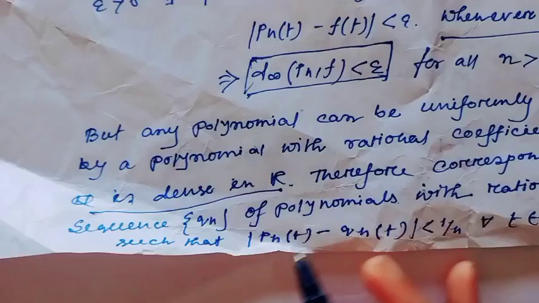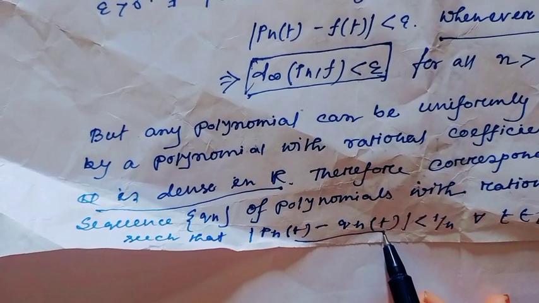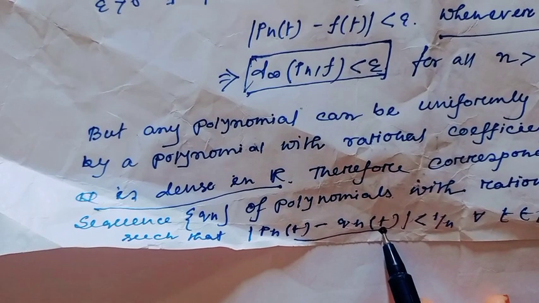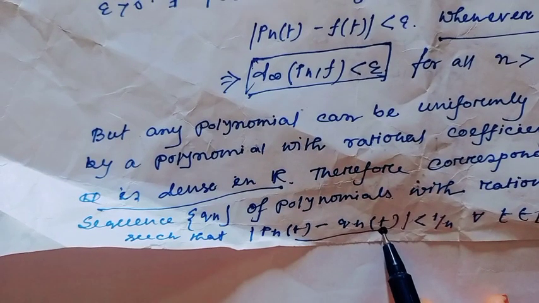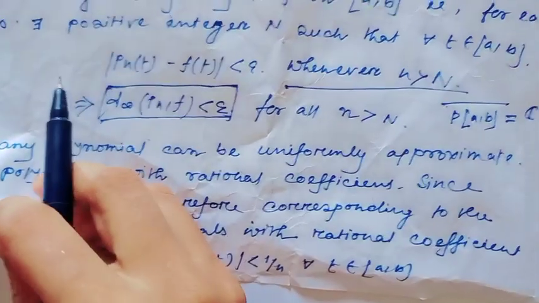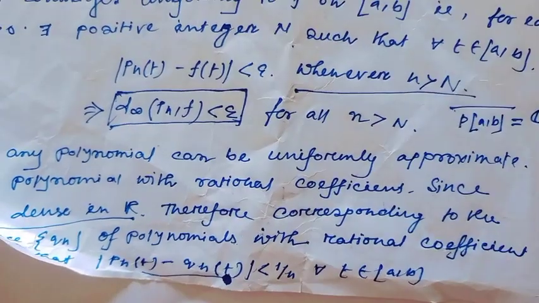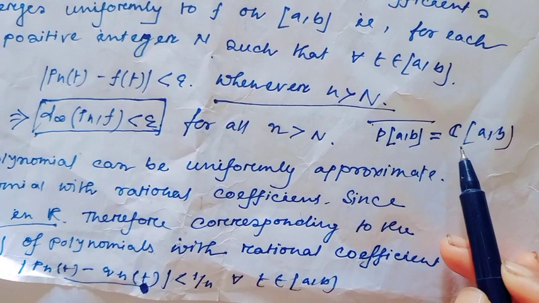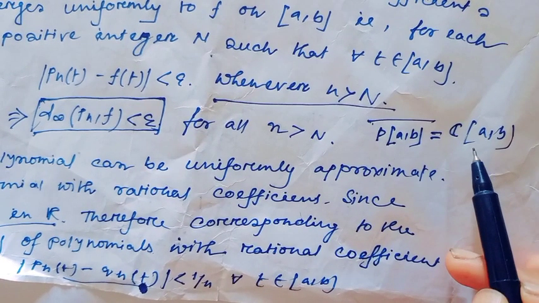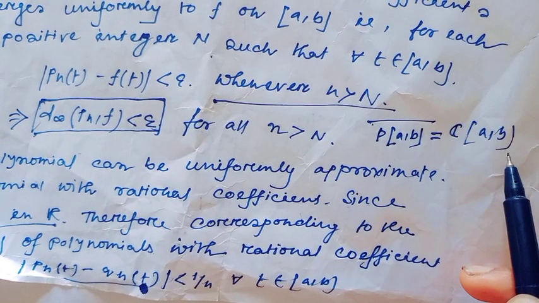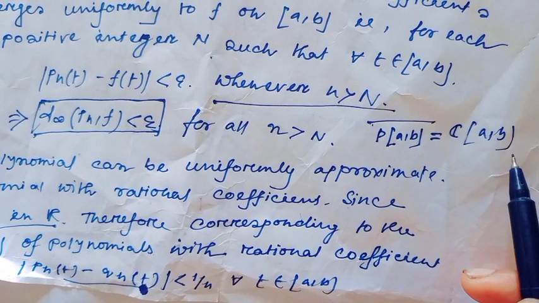Have you understood? From this expression we can tell the set of all polynomials defined on closed interval ab with rational coefficients is dense in C of ab. That means the closure of P of ab with rational coefficients is actually C of ab, the set of all continuous functions defined on closed interval ab.